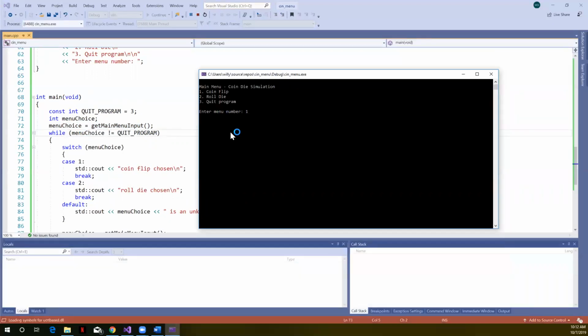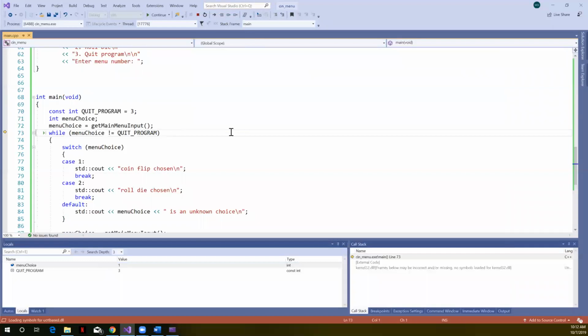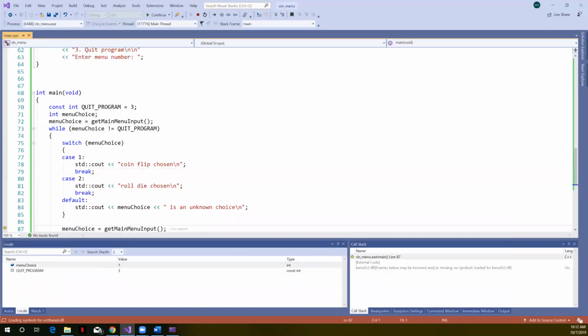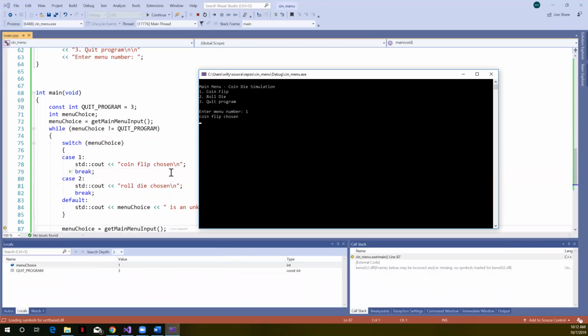All right, so the number 1, enter. Now F10, you can see it returned the number 1. We're going to switch on 1. This should print out coin flip chosen. So let me pop open the console. We can see that it did.